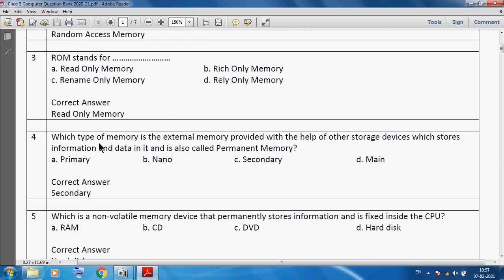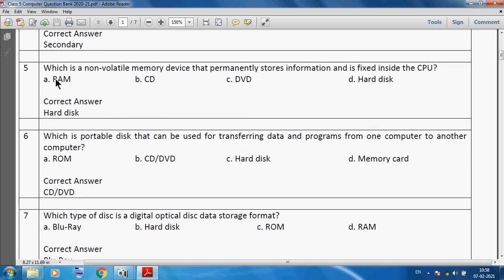Which type of memory is the external memory provided with the help of other storage devices which store the information and data in it, also called permanent memory? So we can say secondary memory is the external memory provided with the help of other storage devices which store information and data in it, also called permanent memory. Next question is, which is the non-volatile memory device that permanently stores information and is fixed inside the CPU? So we can say hard disk is a non-volatile memory device that permanently stores information and is fixed inside the